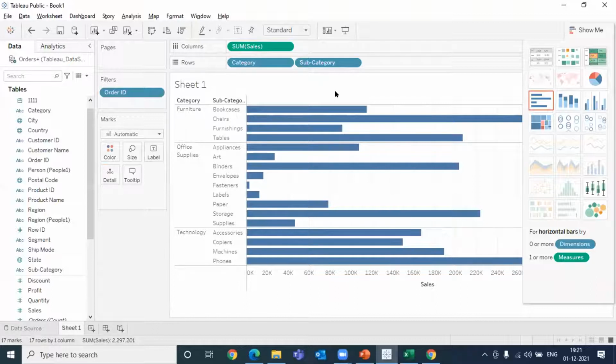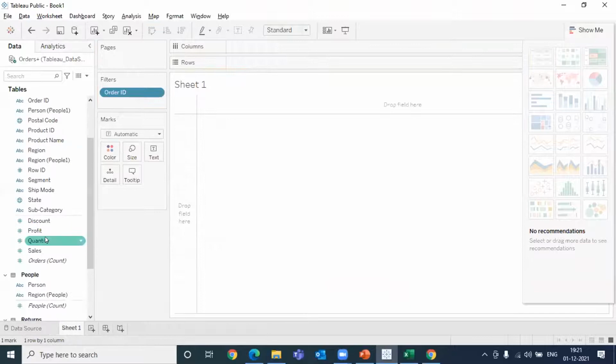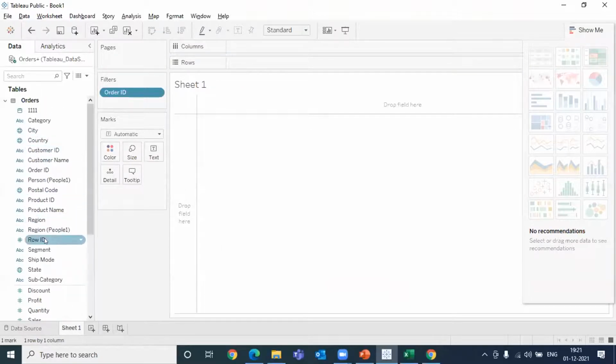And these hierarchies can also be created for your date fields, right? Date is a data type also, which tells you the date, the format of the date, right? So let's do one thing. For this data that we have, we will take year, order date. So let me just quickly put this information back, and then we are going to take probably any one of these columns. How about taking the order date and the sum of sales? Okay, these are the different columns we are going to take.